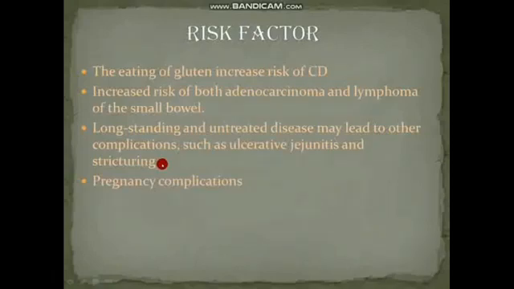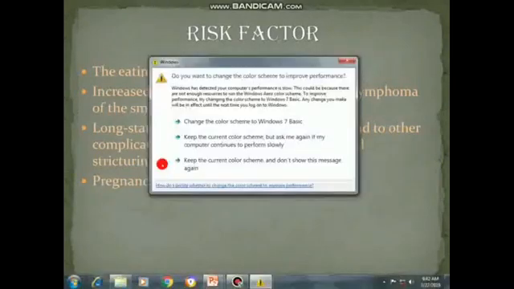Then there is another complication, another risk factor of celiac disease, and that is pregnancy complications. What actually happens here? Pregnancy complications include miscarriage, intrauterine growth restriction, and low birth weight, and we can also say there will be preterm birth as well. So all these are the pregnancy complications.